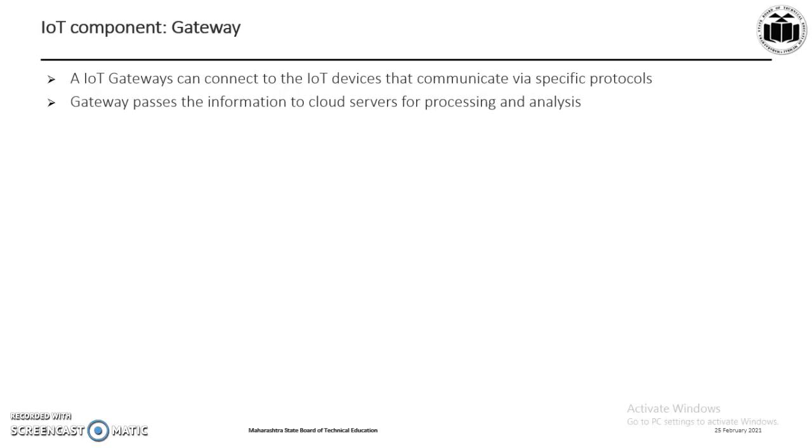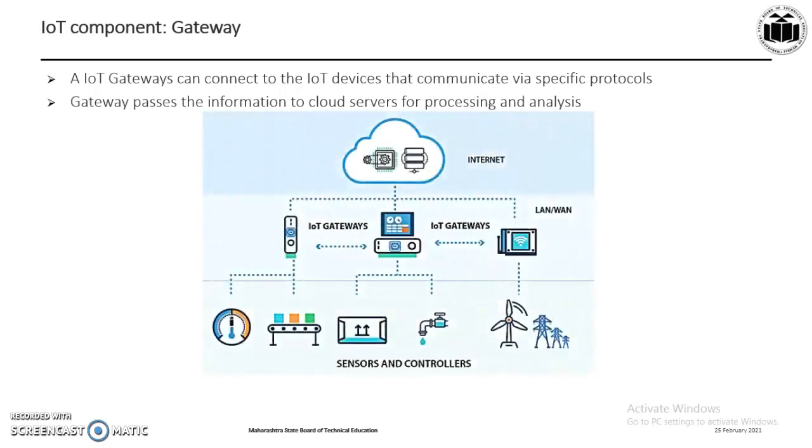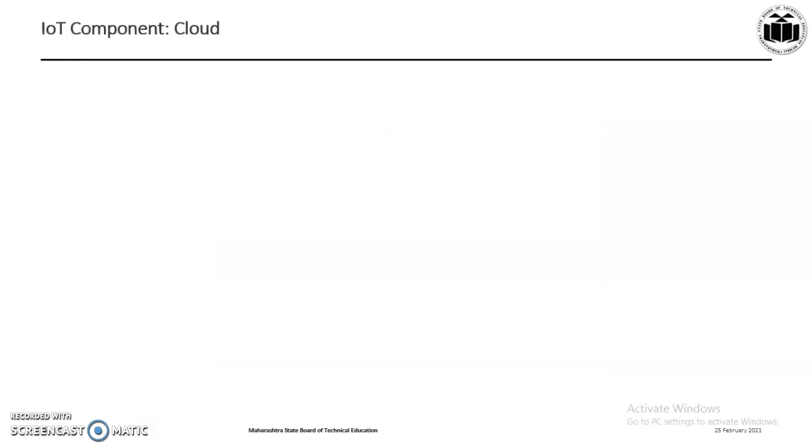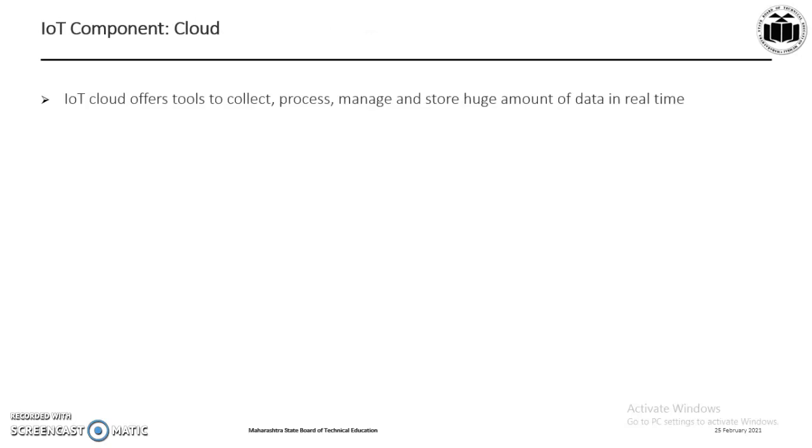IoT Gateway not only abstracts the medium of communication but also provides the secure channel that is required for transmission of the data. Hardware and software level encryption is built into the gateway to provide a secure channel. As we can see in this figure, the gateway is a middle layer between the devices and clouds that protect the system from malicious attacks and unauthorized accesses. So between the cloud and the sensors, the gateway acts as an intermediate device or as a bridge between the devices. The next component in a IoT system is a cloud.